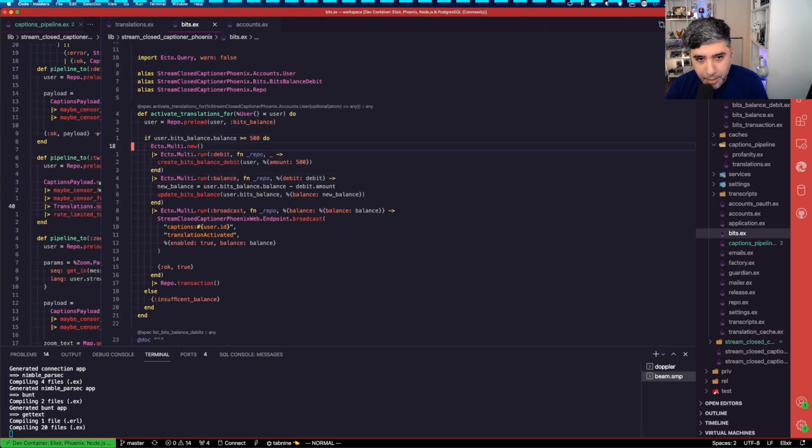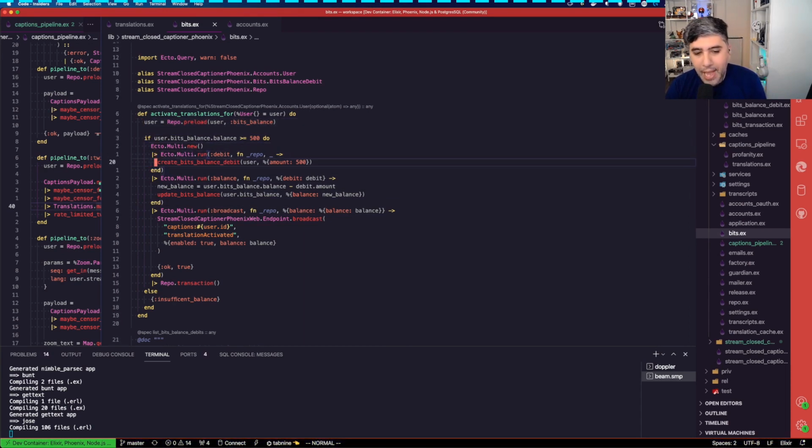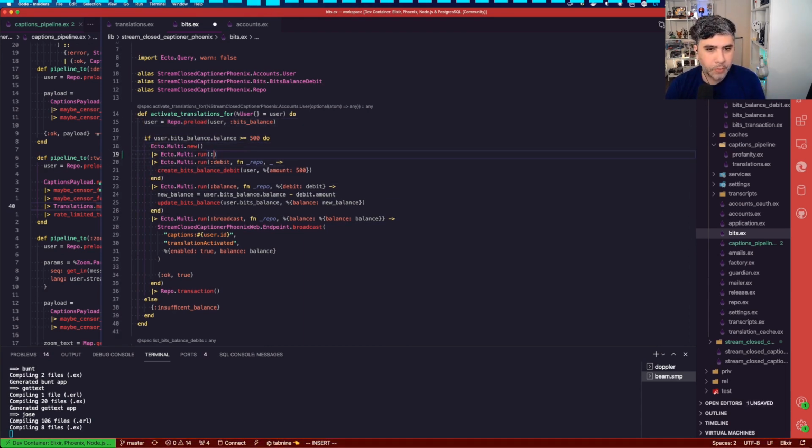When we're in the middle of processing a transaction and trying to deduct from the balance, another process can come in here and grab the balance, which has yet to be deducted, and then go in here also. So this check, this query and this check need to occur as part of our multi-step.